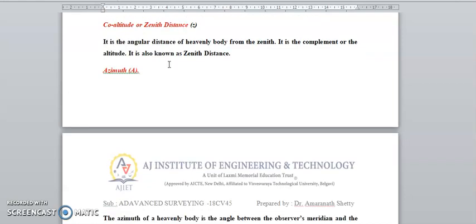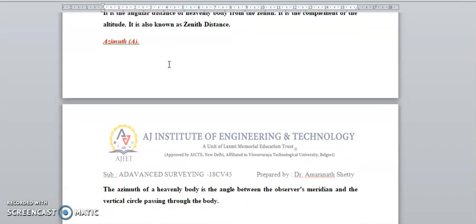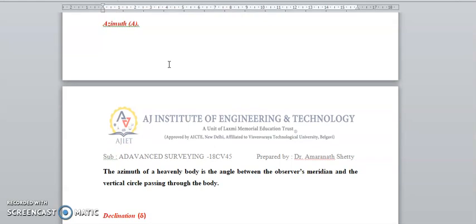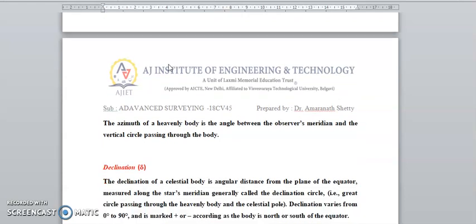Co-altitude or zenith distance is the angular distance of the heavenly body from the zenith. It complements the altitude and is known as zenith distance. Azimuth of a heavenly body is the angle between the observer's meridian and the vertical circle passing through the body. Okay.